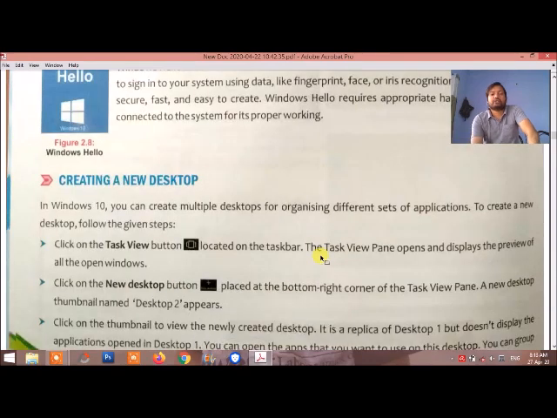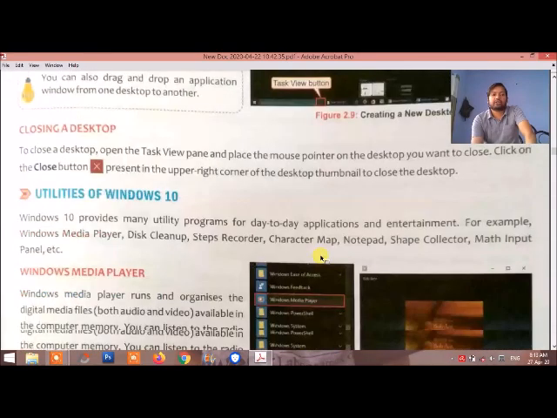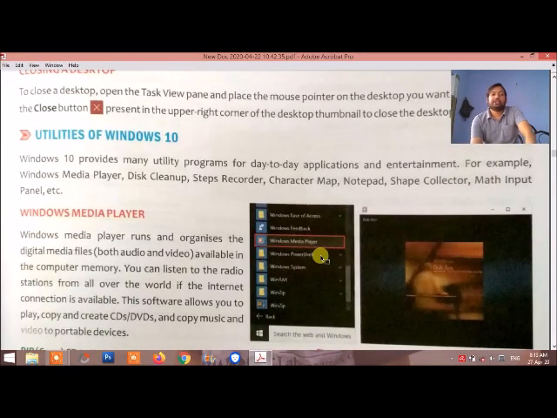Now, we have already discussed creating a new desktop. Now we are going to discuss the next topic, which is the utilities of Windows 10. Utility means different types of programs which help to run Windows 10. For example, Windows Media Player. Windows Media Player is a player which helps to play audio and video files on the system. It helps to play TV entertainment also.